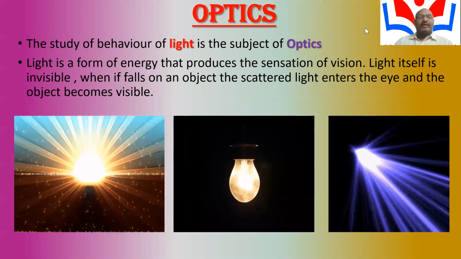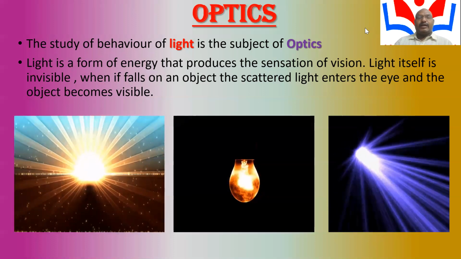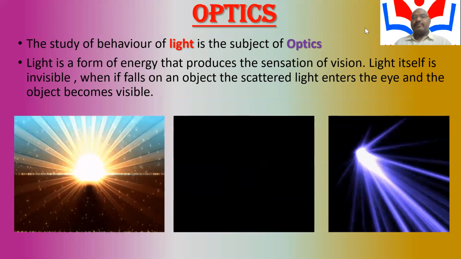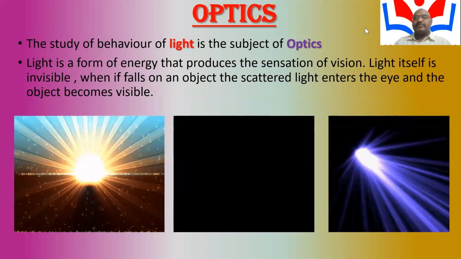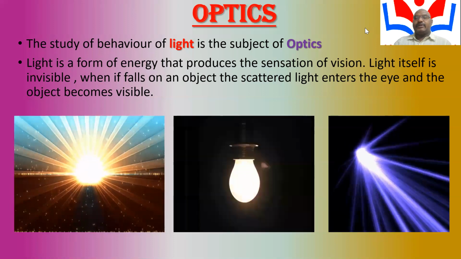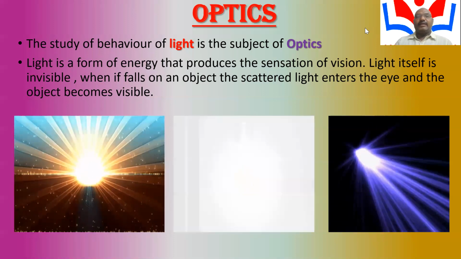Here, sunlight is dispersion of light from one place to another place, and home light is dispersion of light in a certain area only. Laser stands for light amplification by stimulated emission of radiation. It disperses in one direction, with high directionality, high coherence, and high intensity.